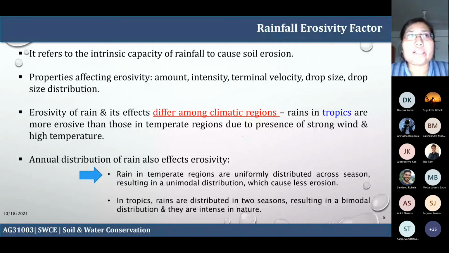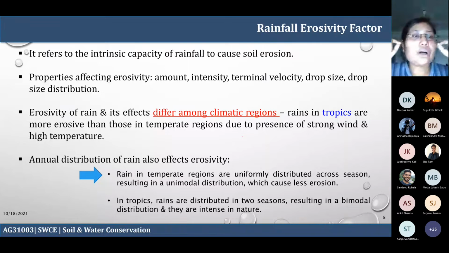as compared to the temperate region. For example, in our country we have a well-defined rainy season, with two times of rain, but in the temperate climate there is no well-defined rain season. The entire year there is some kind of rain, in the form of a drizzle.